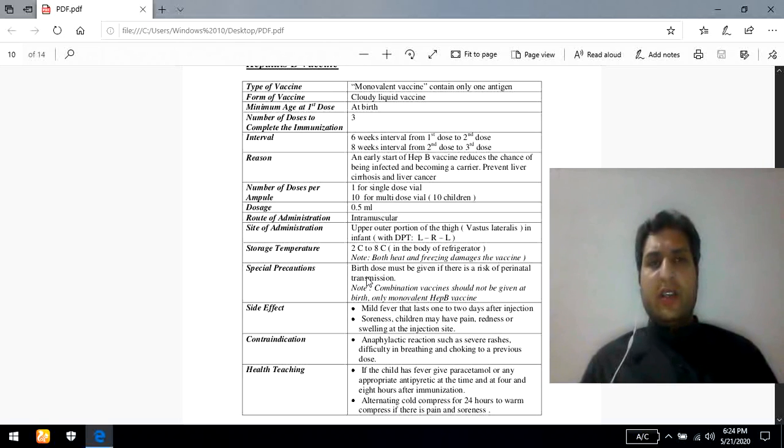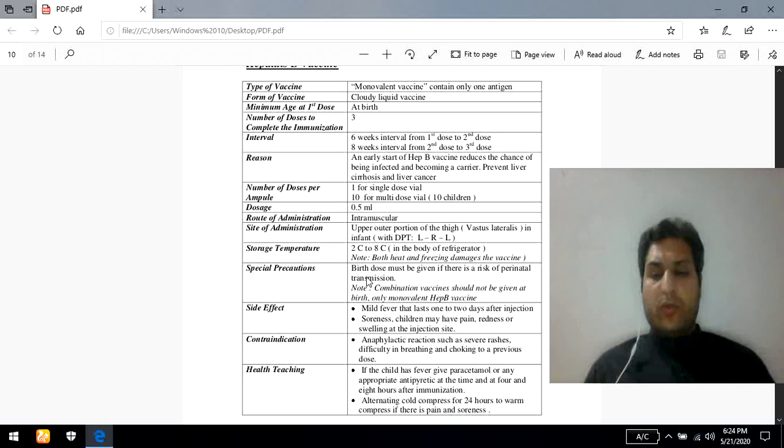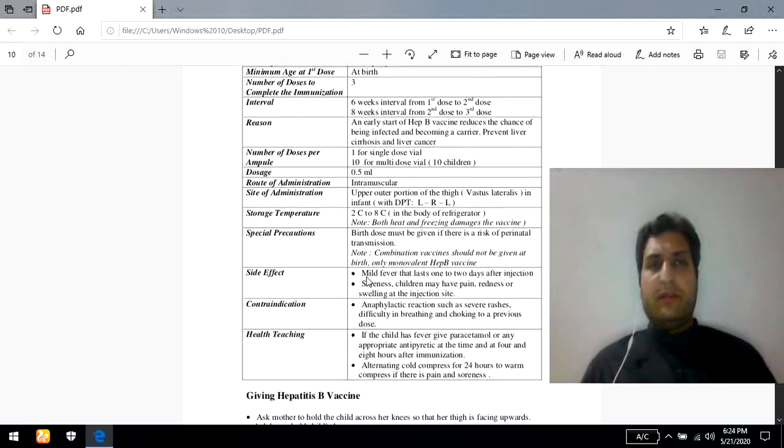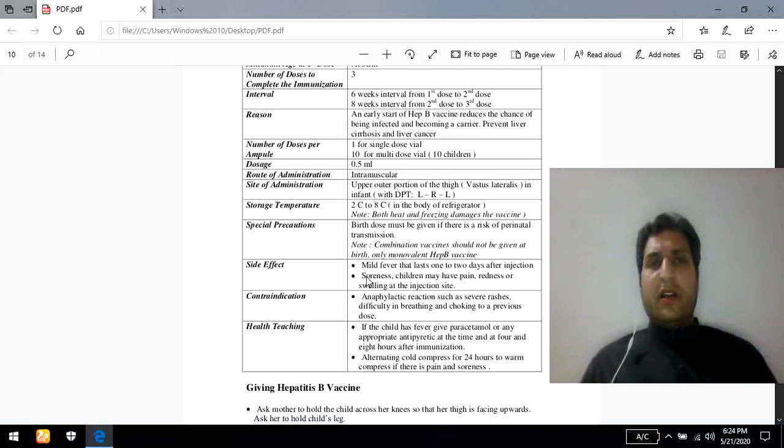Total 3 doses should be administered at specific intervals, and the first dose should be administered at birth time. The intramuscular route should be followed, and 0.5 ml should be administered. Then we discussed the storage temperature, 2 to 8 degrees centigrade, and there is no such precautionary measure. Anyhow, the first dose should be administered, but this is very important from the precautionary point of view.